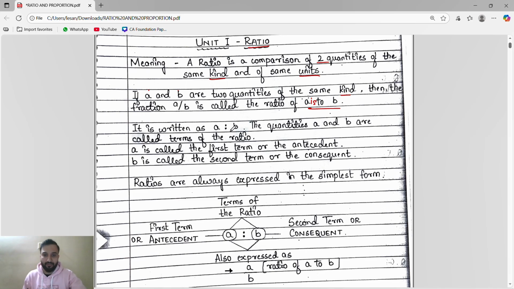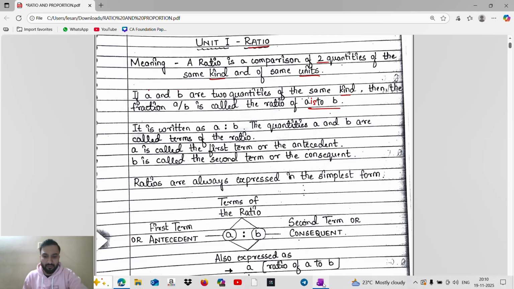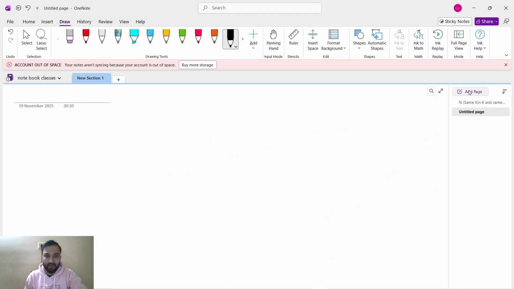It is written as A is to B. So quantities A and B are called terms of ratio. Let's see what this means. In A by B, we already know that A is called the numerator and B is called the denominator.